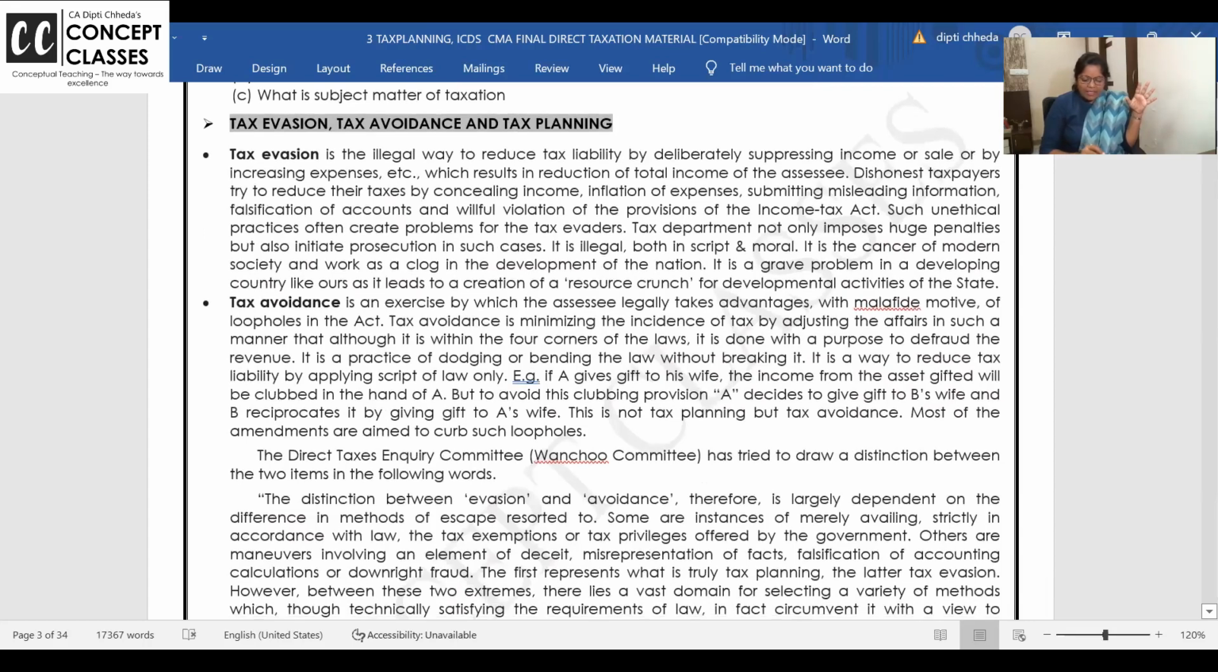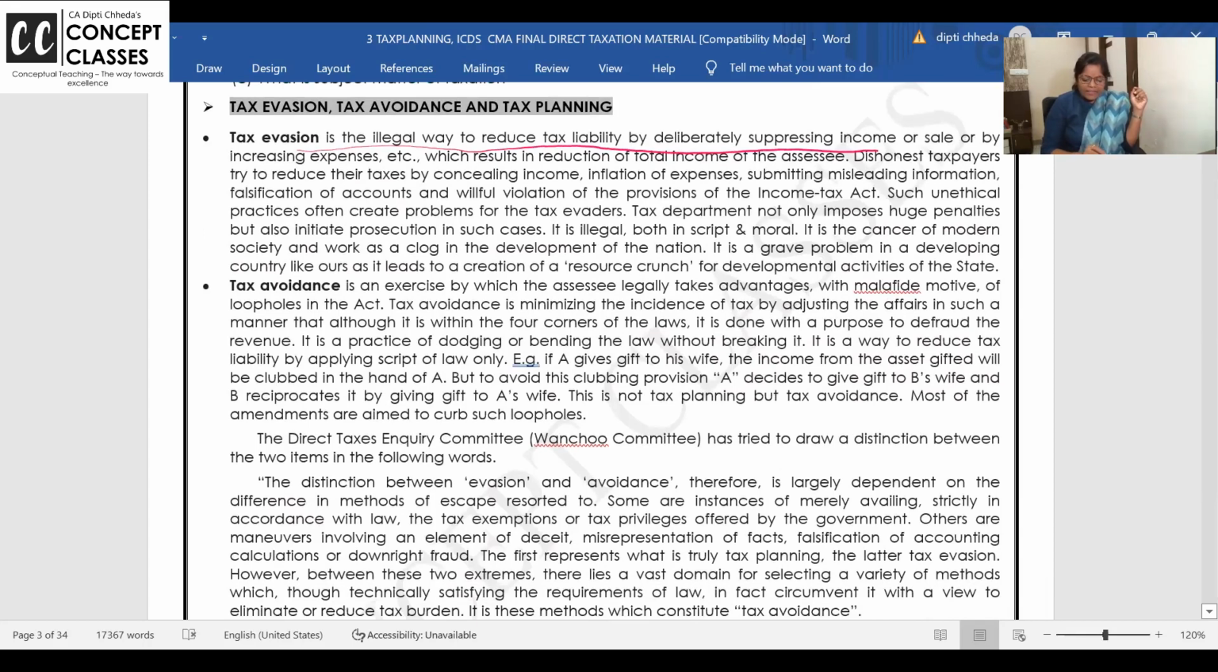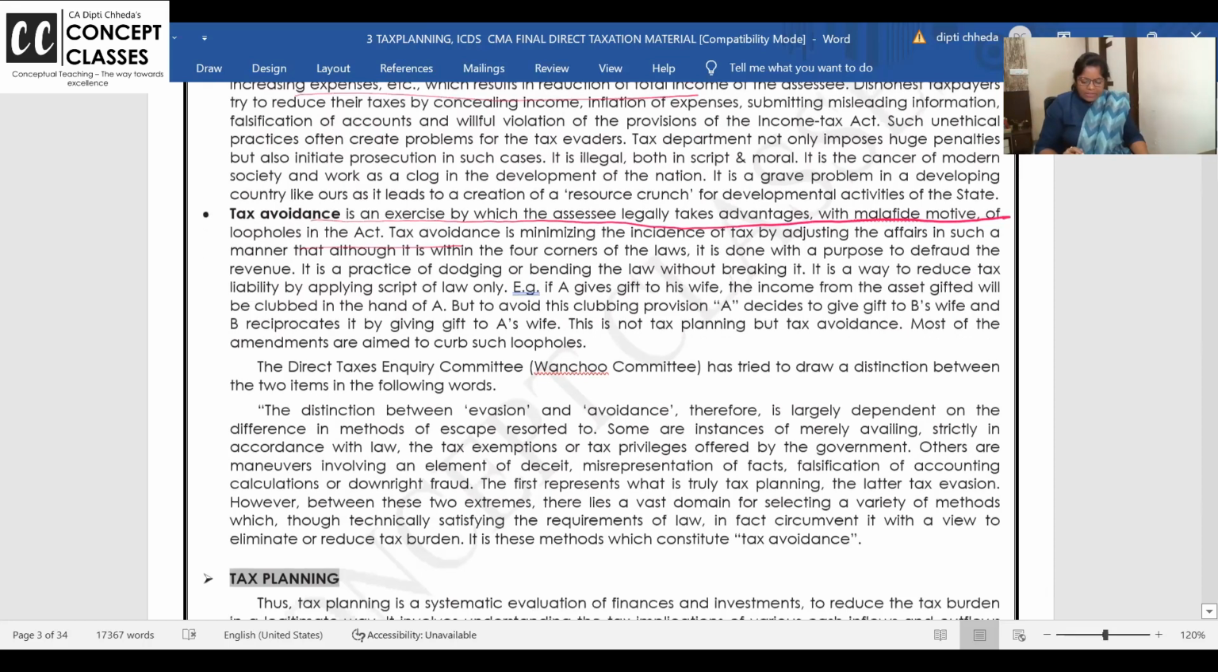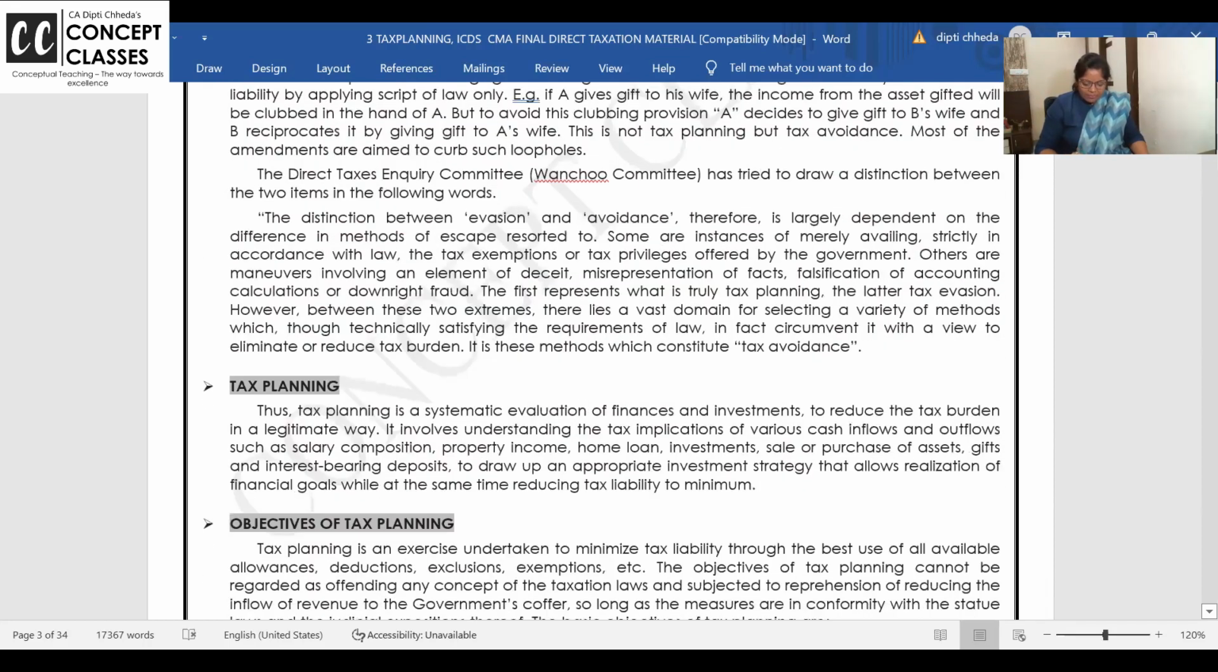Then what is tax evasion? It is an illegal way to reduce the tax liability, like increasing expenses. That's what I told you. Tax avoidance is an exercise by which we legally take the benefit of the loopholes of the act. Okay, you said above 10,000 I cannot make cash payment. No, I will make an 8,000 payment today, 5,000 tomorrow. Actually, I have paid 13,000 at a time. But I asked him to sign on 2 vouchers, put a thumb impression, sign, and take the money. So people are doing this. That is what tax evasion is.